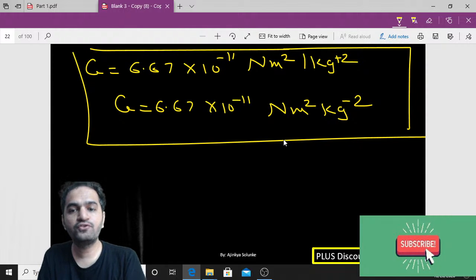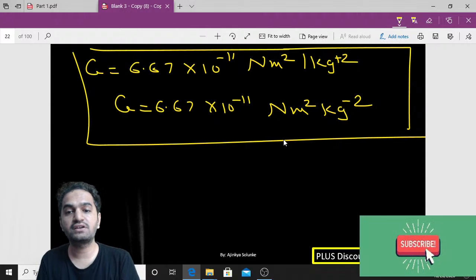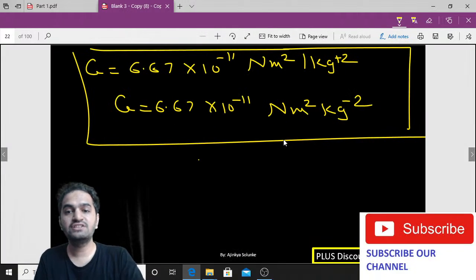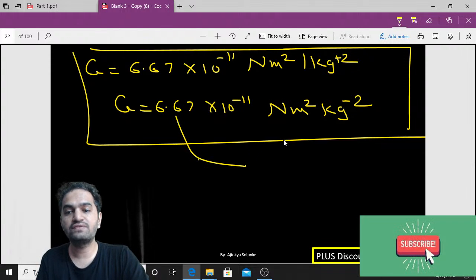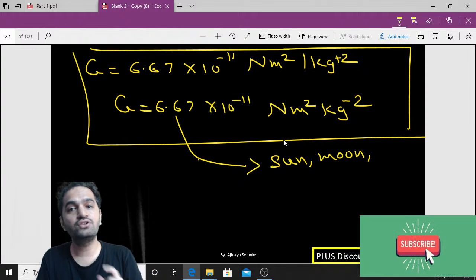So we don't have the proof of this value, that is capital G. It is a constant value and we have to remember it. Now let us discuss this capital G. Newton has said that this value is constant everywhere. This value is not going to change on the Sun. It is not going to change on the Moon. It is not going to change anywhere. It is going to remain the same.